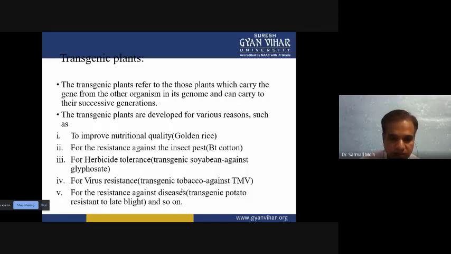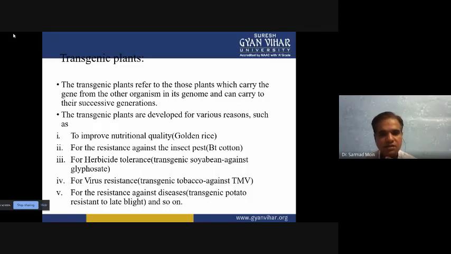Now, sometimes we want to produce an insect or pest resistant variety. We can produce it when the gene which is pest and insect resistant is transferred into the plant varieties. So the plant automatically will be insect or pest resistant.